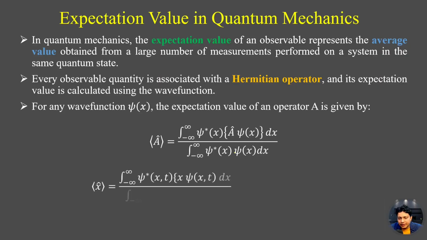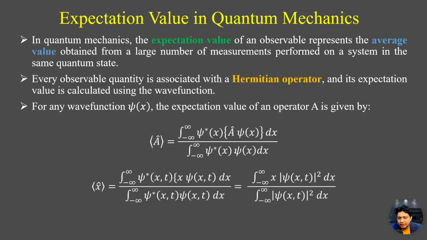The expectation value of x can be written as the integral from minus infinity to plus infinity of psi star x, x, psi x dx, divided by the normalization factor. Here we can see x and psi x commute, so we can write the integral from minus infinity to plus infinity of x mod psi x square dx upon the normalization factor.